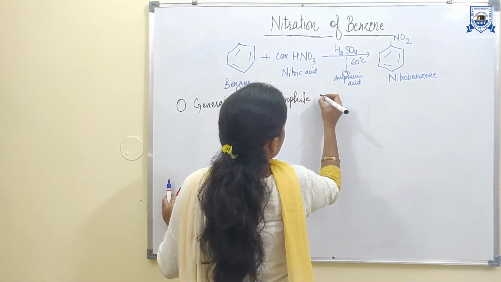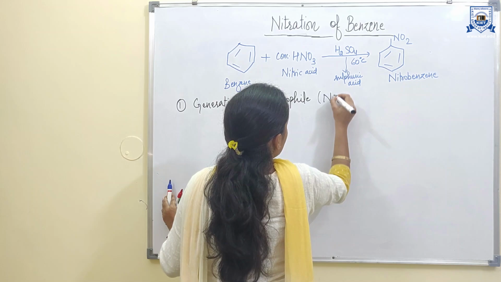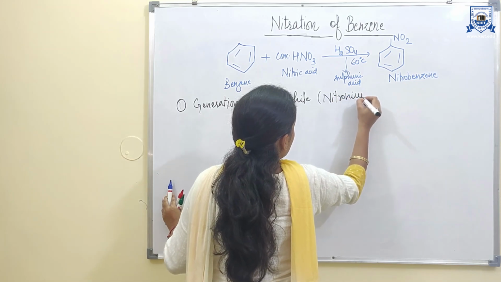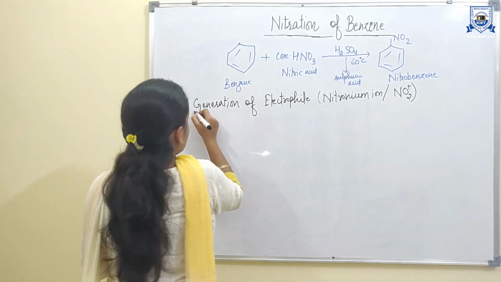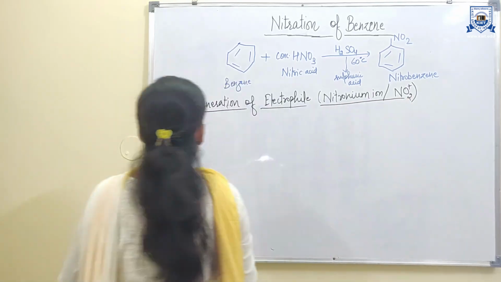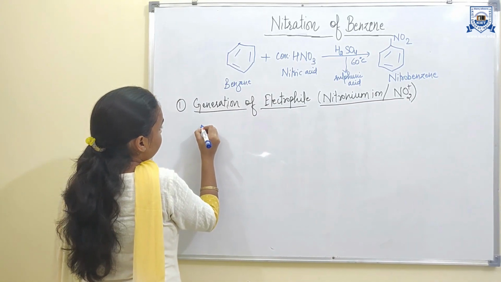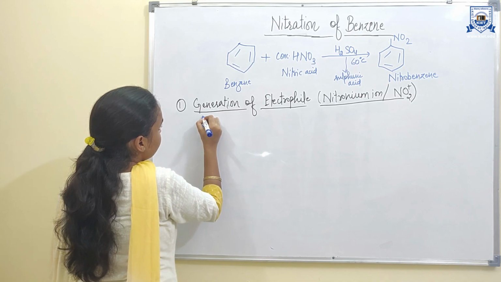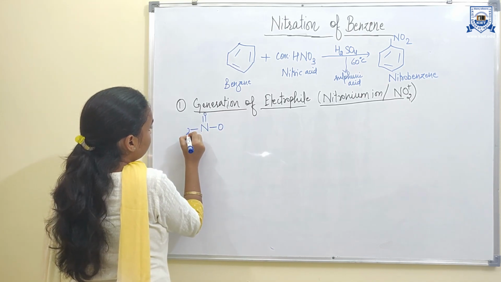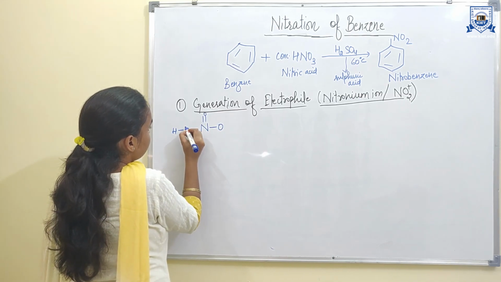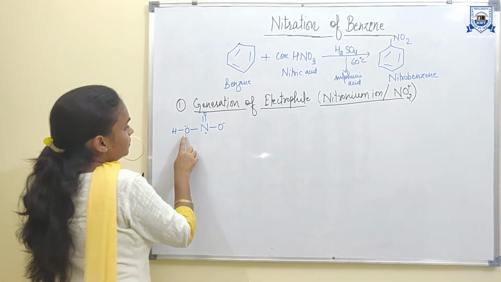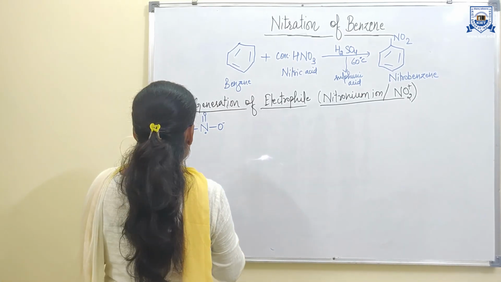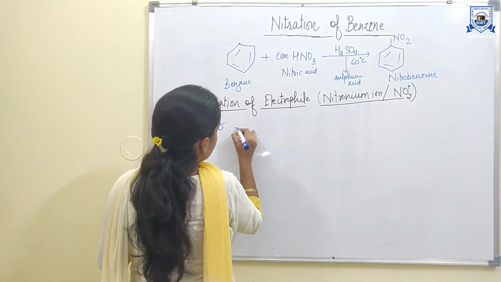So the first step here is the generation of the electrophile. The electrophile generated here is the nitronium ion. Nitric acid in the presence of sulfuric acid. Nitric acid can be represented like this. Since this oxygen has a lone pair of electrons, that can be accepted by the sulfuric acid.